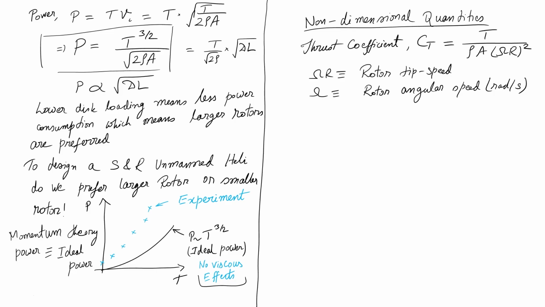So, Ct is T by rho A omega R whole square, and typical value of Ct would be going from 0.004 to 0.014.